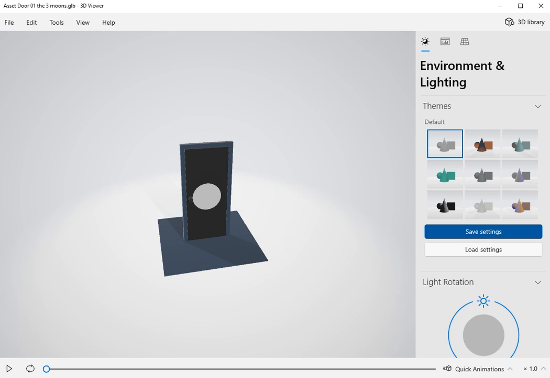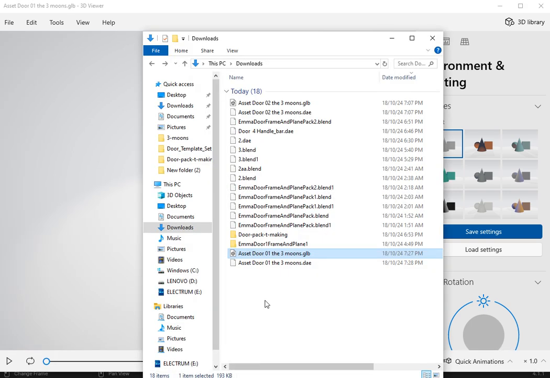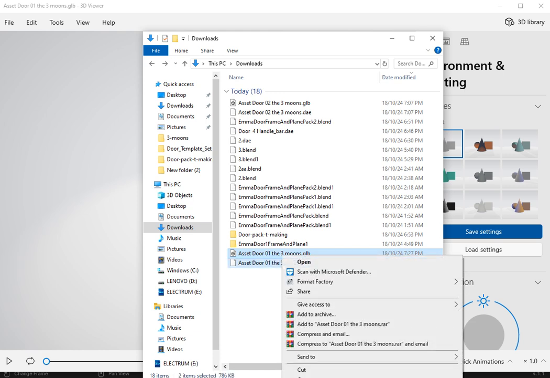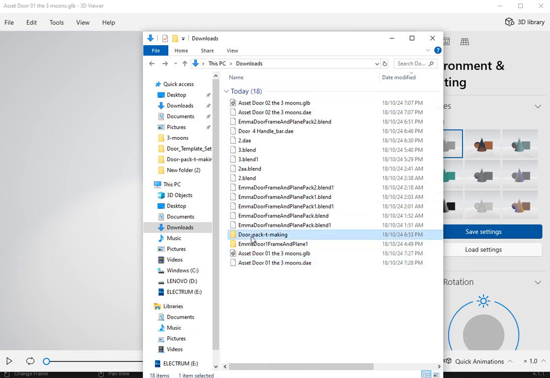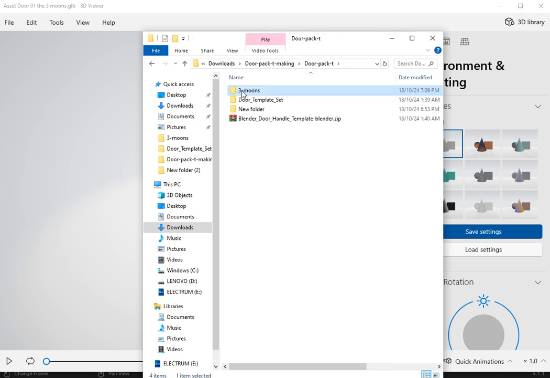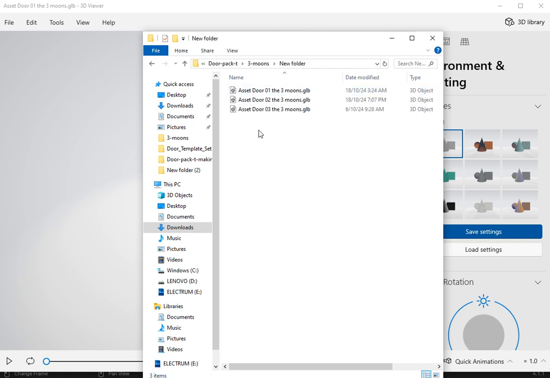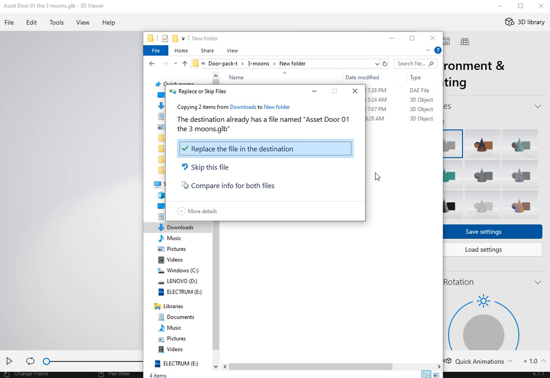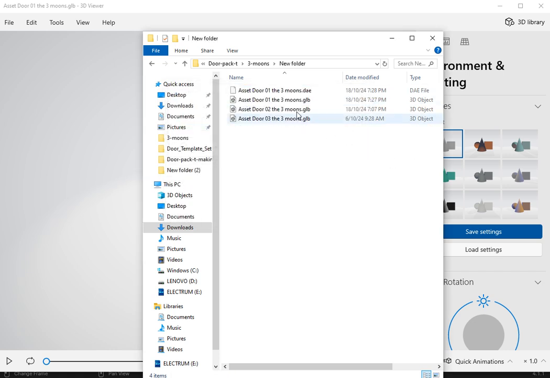So I'll just show you all of the actual geometry things. Let me just click this up for you. If I take door number 1, so that's this one here, copy this. I'm going to copy this here. I want to go into my file, into where I make it, into here. These are just basically my little videos. So yeah, copy and paste it. So paste it in here.